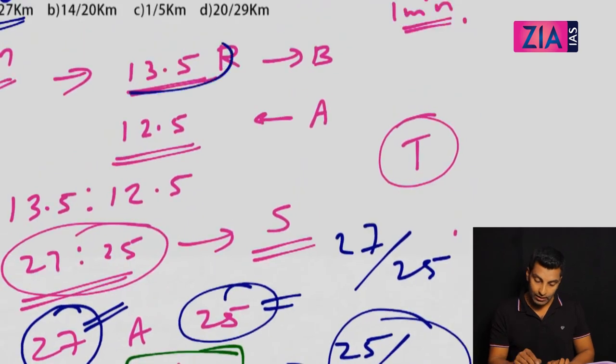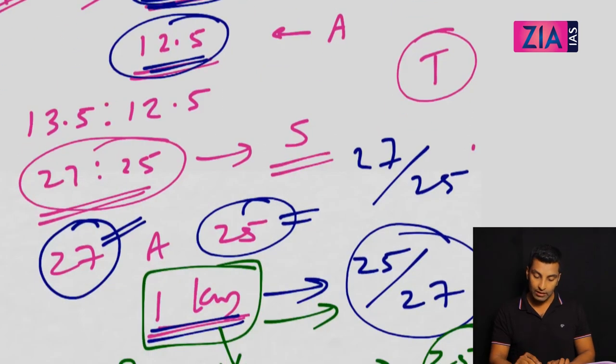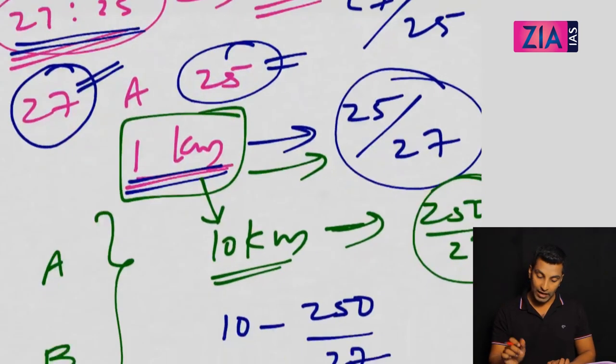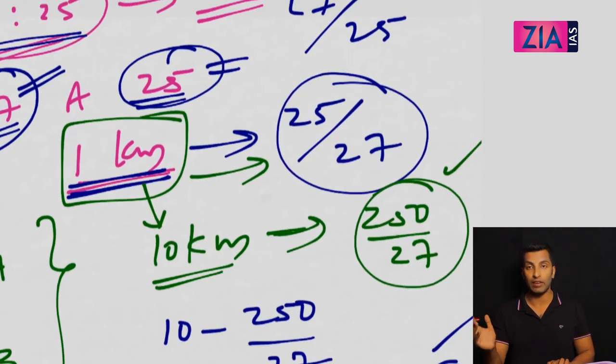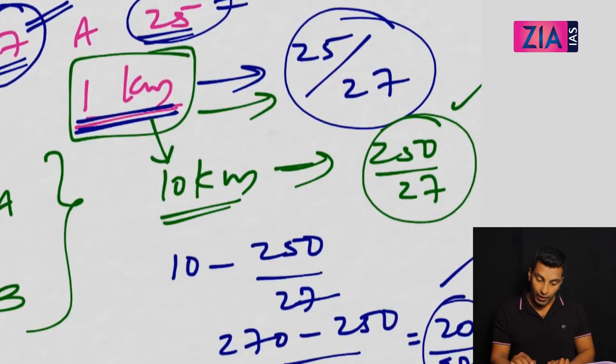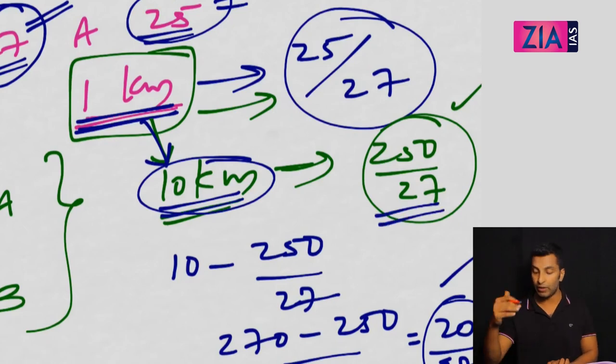What is given as the middle of the 14th round, that means 13.5. Then you understood the other person, because it is overtaking, it is meeting, same direction. Meeting means one round lead, so 12.5. You got the ratio of distance, 27 and 25. That means when the faster person covers 27 kilometers, the slower person will cover 25 kilometers. So if he is covering 1 kilometer, the other person will cover 25 by 27 kilometer. Instead of 1, it is a 10 kilometer race. So by the time he completes the 10 kilometer race, the other might have covered 250 by 27.